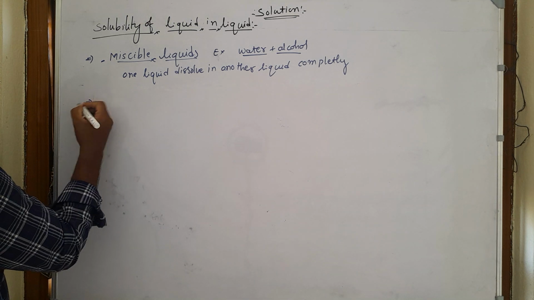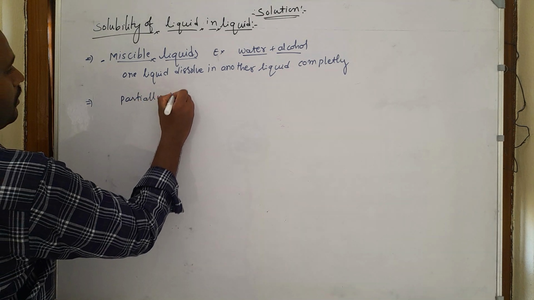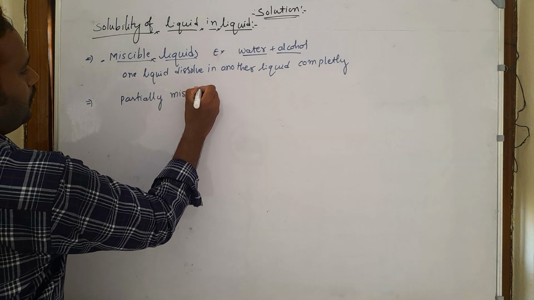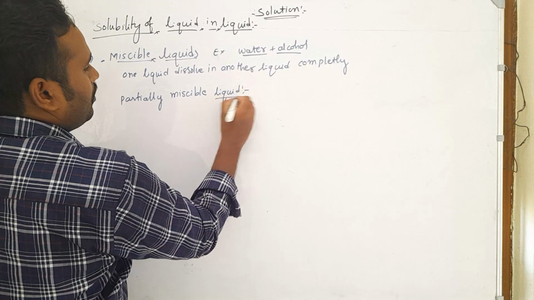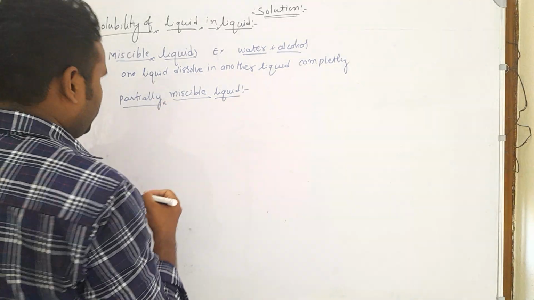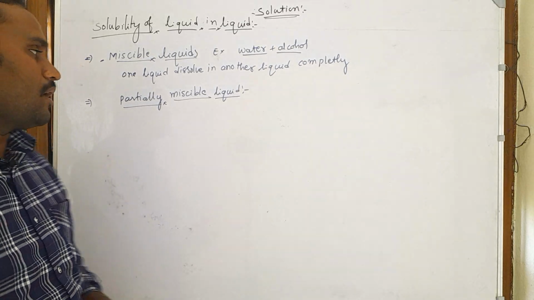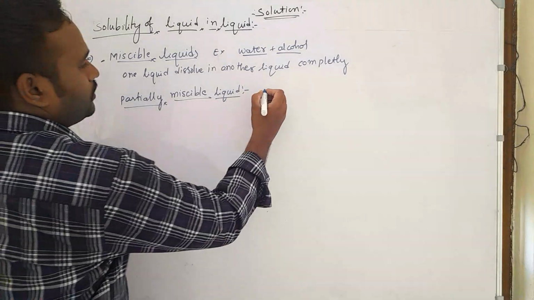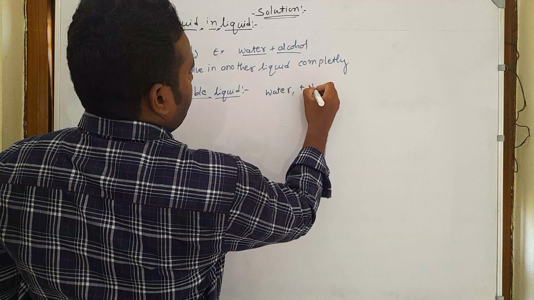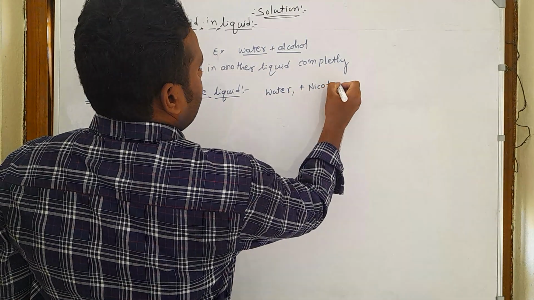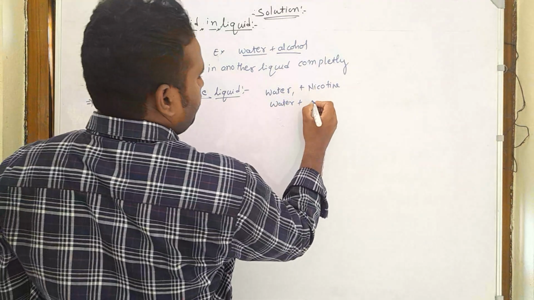Next, partially miscible liquids. When you take a small amount of one liquid in another liquid, only then does it dissolve, and when you take more, it does not dissolve. For example, water plus nicotine and water plus phenol.